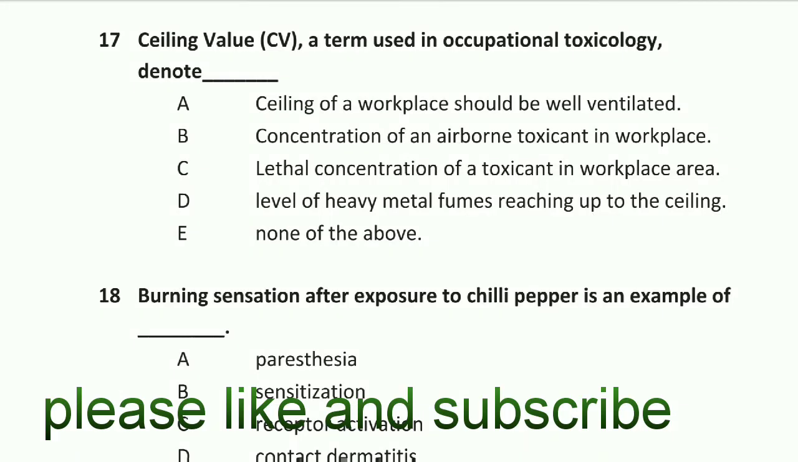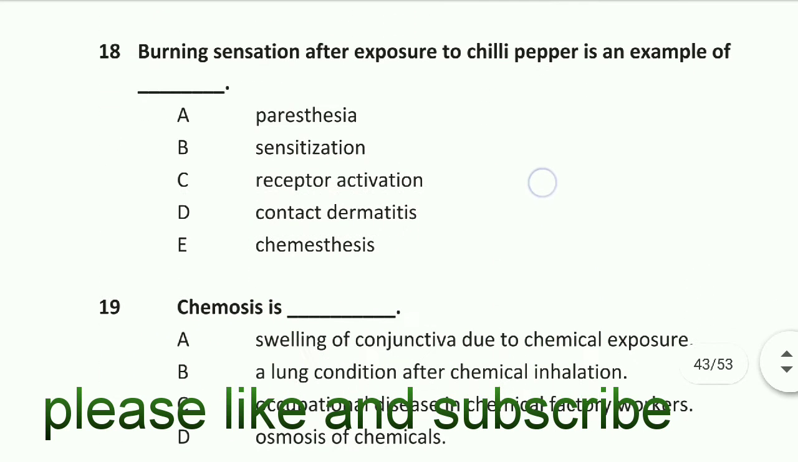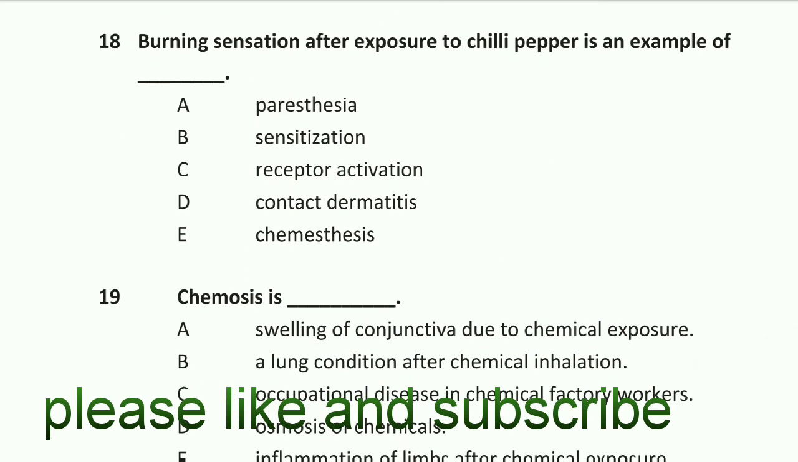Question number 17: Ceiling value, CV, a term used in occupational toxicology, denotes the concentration of an airborne toxicant in the workplace. Option B is right. Question number 18: Burning sensation after exposure to chili pepper is an example of chemesthesis. Option E is right.